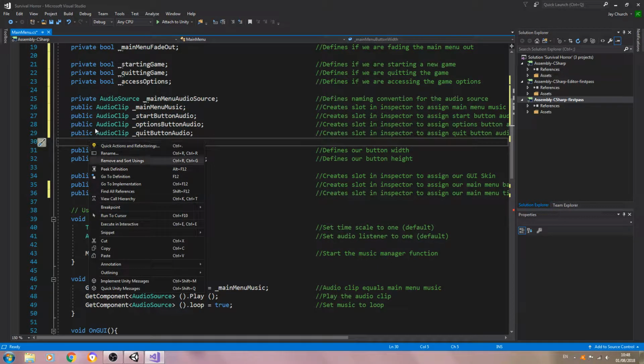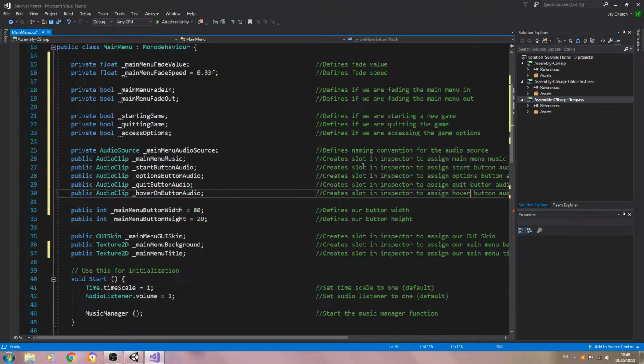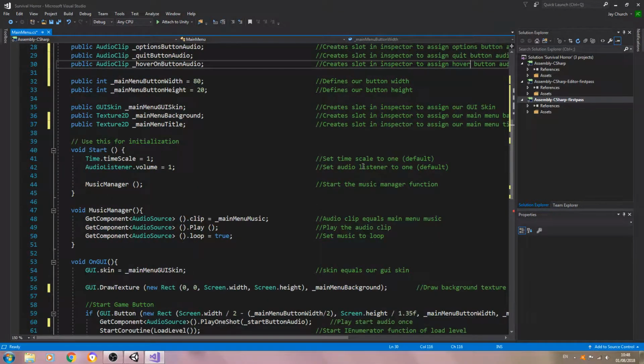And yeah, I'll put this at the bottom, I think, for now. So let's give this a naming convention of underscore hover on. Yeah, hover on button audio. And we'll also change the comment as well. And I think that's all the variables we'll need for now.